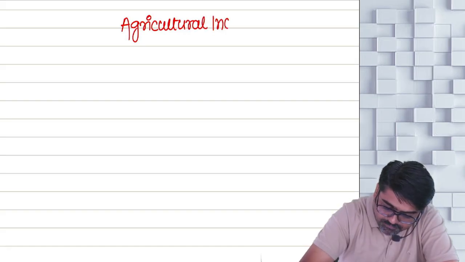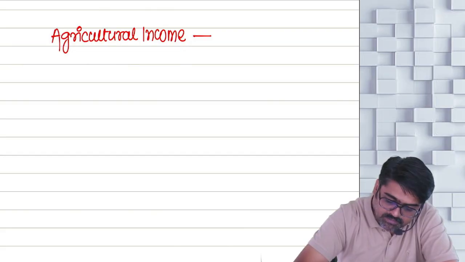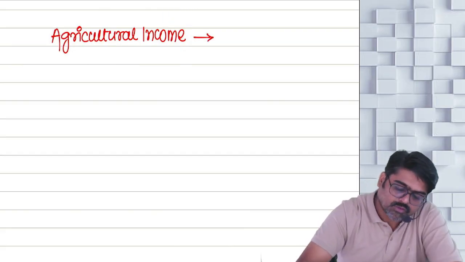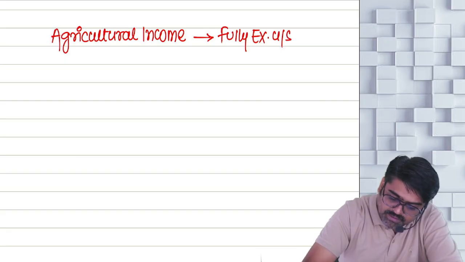Agricultural income. Now, sir, tell me one thing. Agricultural income is taxable in Income Tax Act or it is exempt? So, agricultural income is fully exempt under section 10 subsection 1.